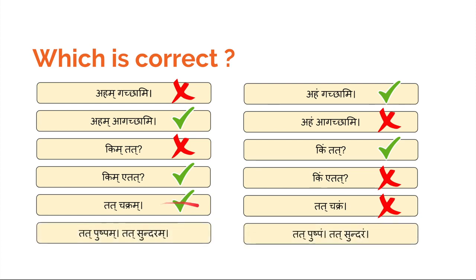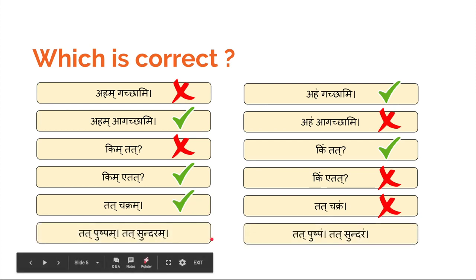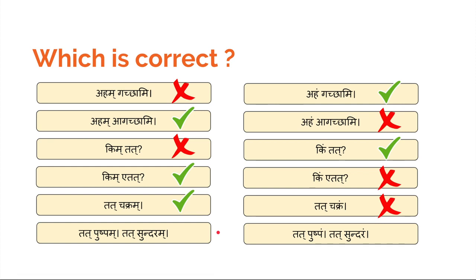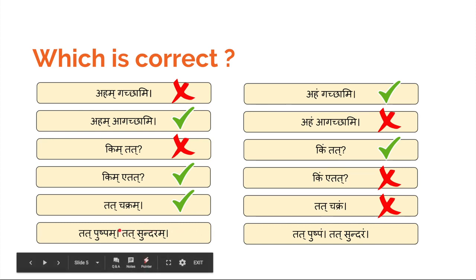And the next example is Tat Pushpam, Tat Sundaram. So here there are two Makaras. Each Makara is at the end of a sentence, like Tat Pushpam is one sentence, Tat Sundaram is another sentence. So the Makara will not get transformed to Anuswara because both are at the end of the sentence. Though the first Makara is at the end of the word and the next word starts with a consonant, as this first Makara is at the end of the first sentence, it remains as it is.